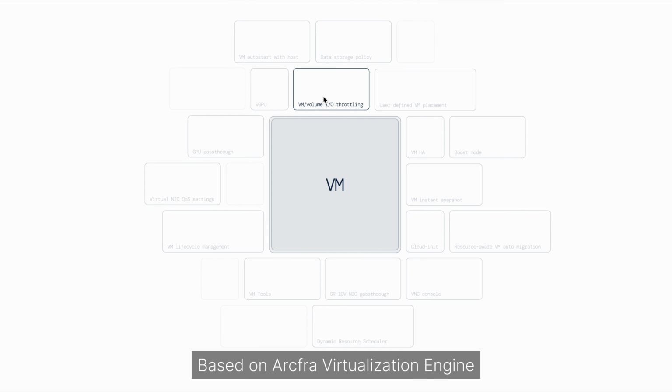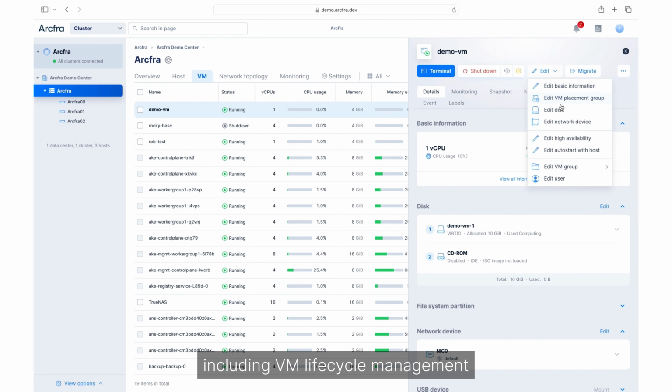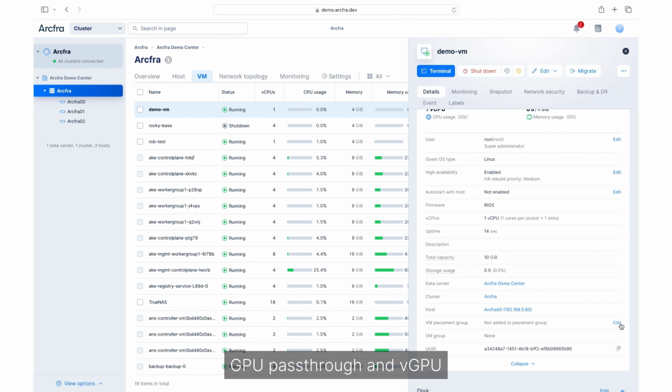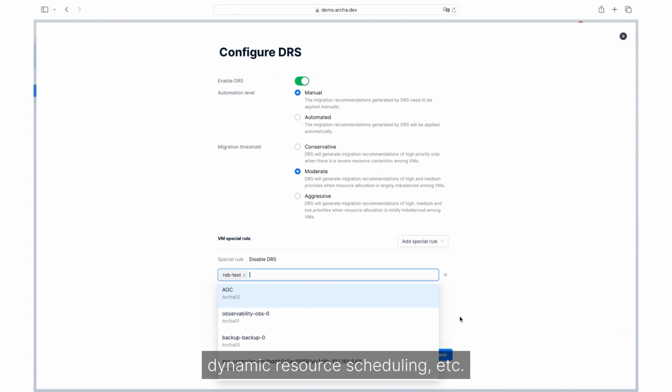Based on Arcfra Virtualization Engine, ACOS supports complete virtualization capabilities, including VM lifecycle management, GPU pass-through and vGPU, intelligent placement, VM high availability, dynamic resource scheduling, etc.